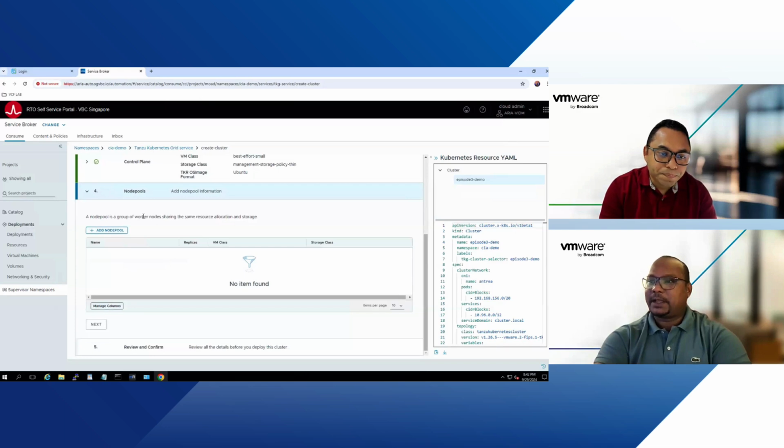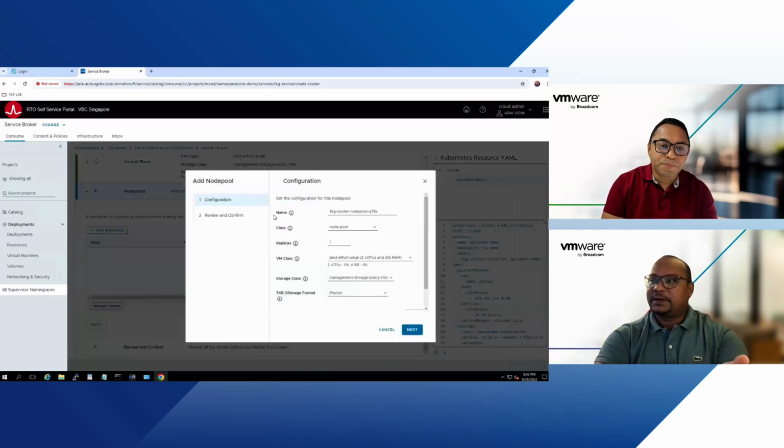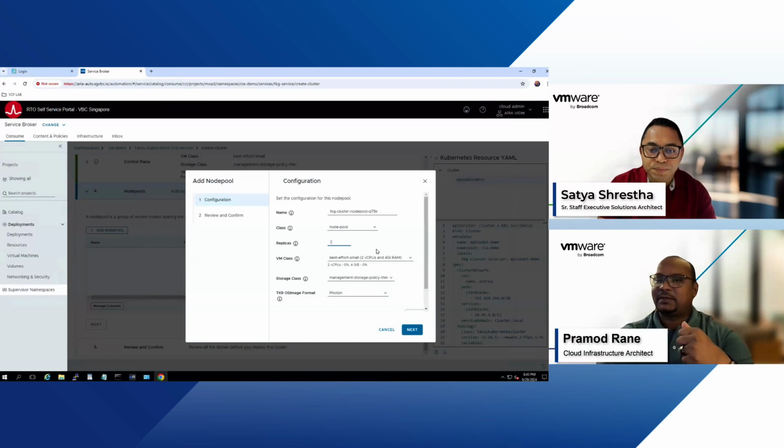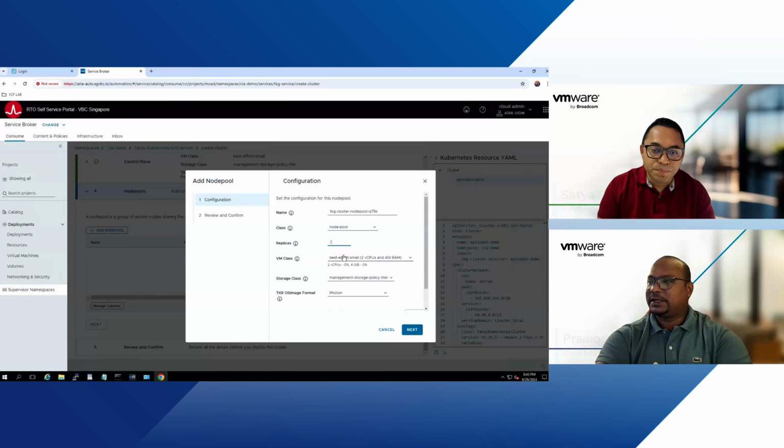Quick next. Now this is the node pool, which is basically your worker nodes. So I can select the worker nodes here. For the name I want to define for worker nodes, I keep it default. How many replicas do I need for my worker nodes in the TKG cluster, the Kubernetes cluster? Probably, since this is a test environment that we're showcasing, 1 control plane node and 2 worker nodes, so I select 2 replicas.